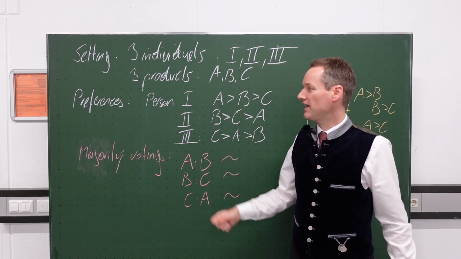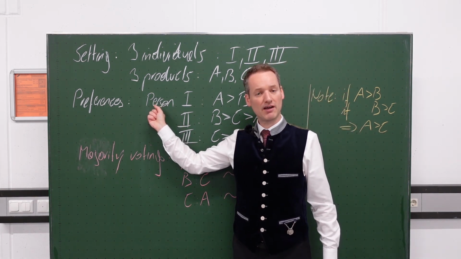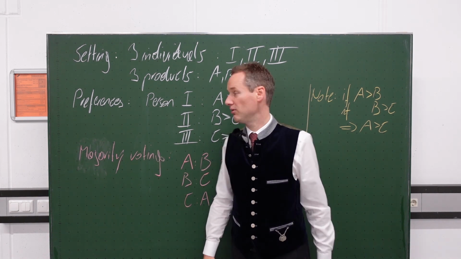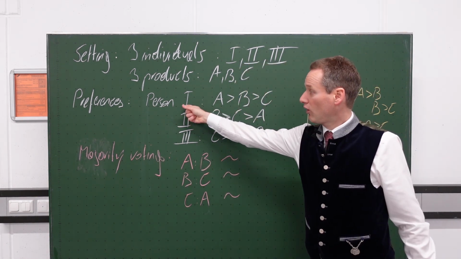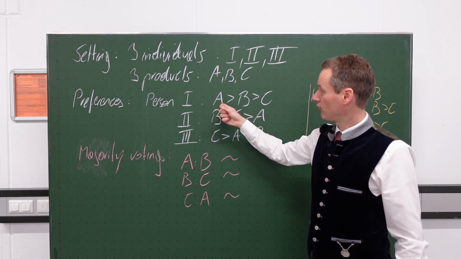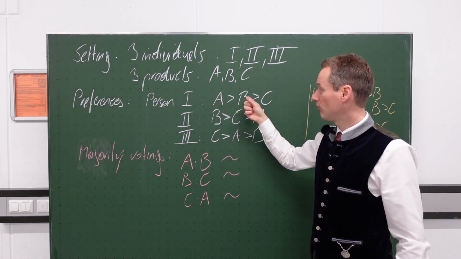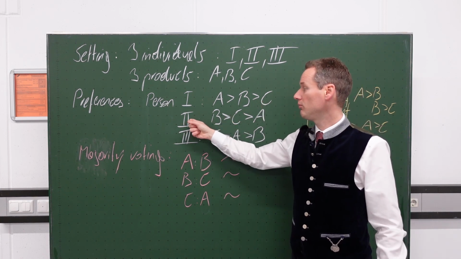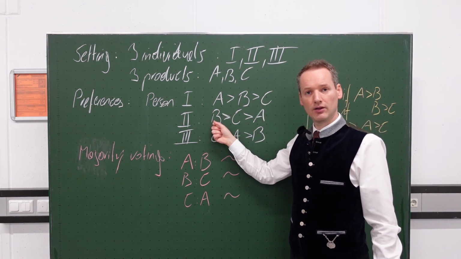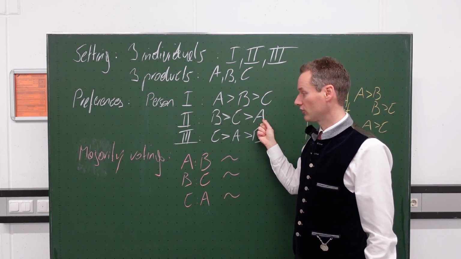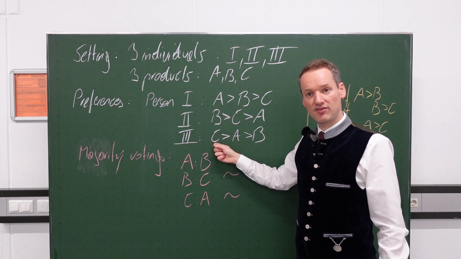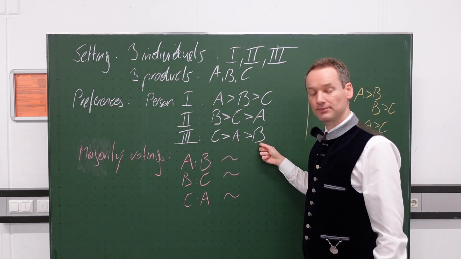I say that my people, my persons, have preferences. Let the preferences be relatively simple. Person number 1 prefers product A to product B to product C. Person number 2 prefers product B to product C to product A, and person number 3 prefers product C to product A to product B.